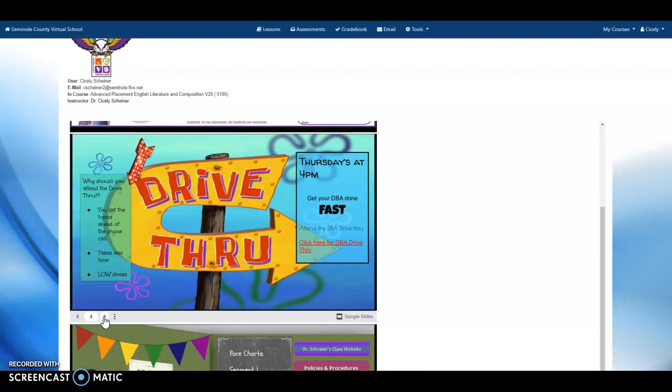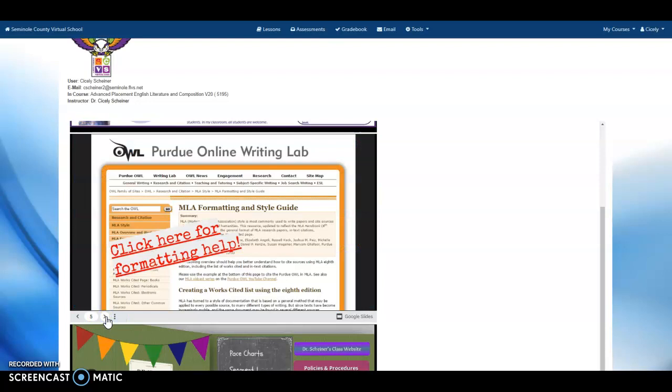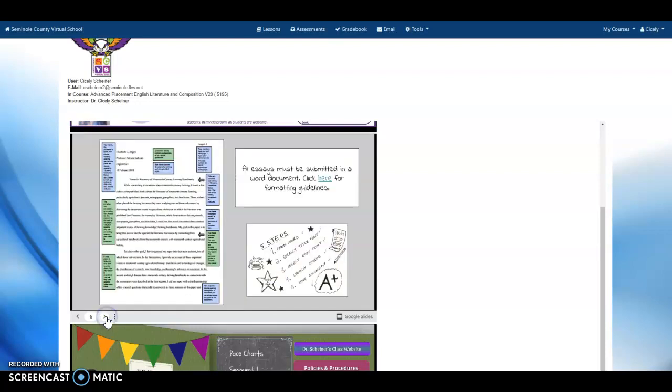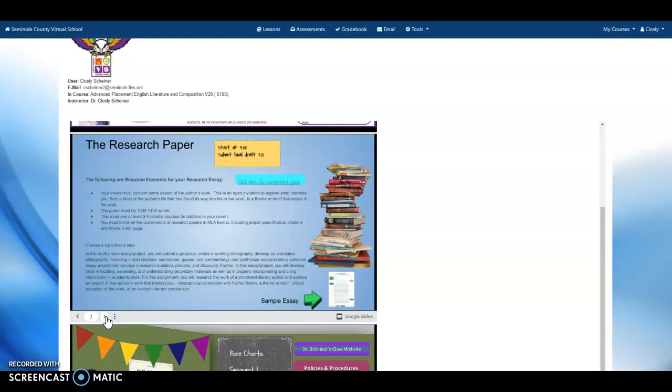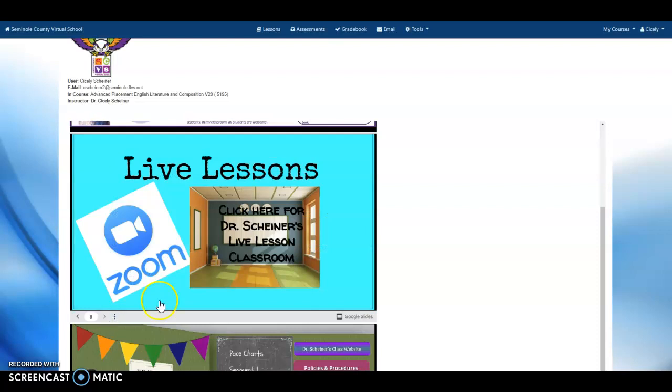I do host a DBA drive-through on Thursdays at 4. This is the only time you can sign up without 24-hour notice, so keep that in mind. If you've forgotten to sign up for a DBA, you can always come to the drive-through on Thursday. There is a link here for help with writing and formatting things in MLA style, and more information about your research paper and a link to the Zoom room.